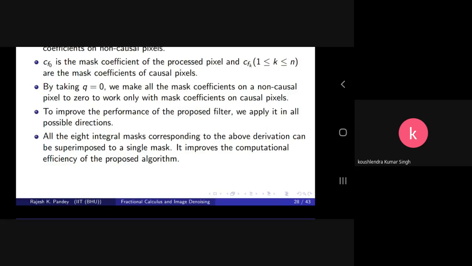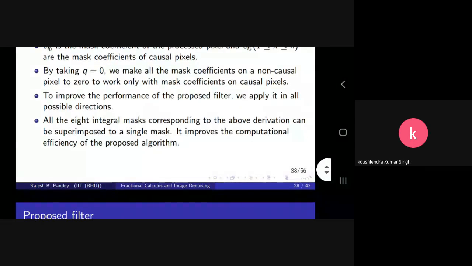And the mask can also be modified, as I told, by taking the values of p and q. It can also be improved, or an adaptive scheme can be developed to find the particular value of alpha. We are working on adaptive schemes, and we have presented some study in our other research paper for image enhancement and some other applications.